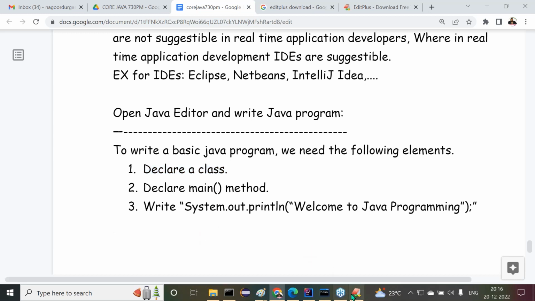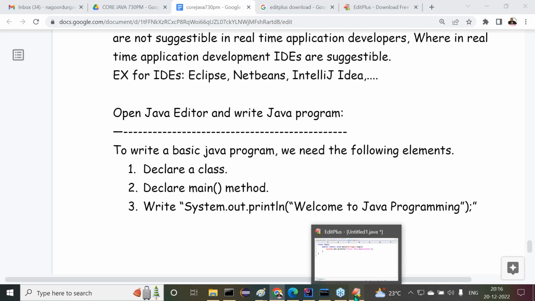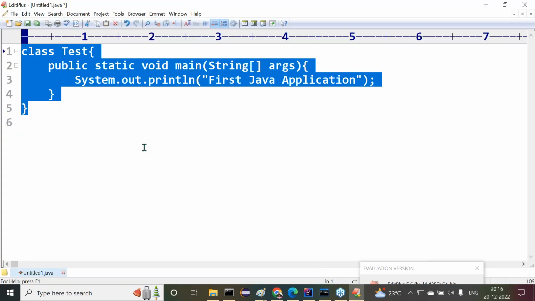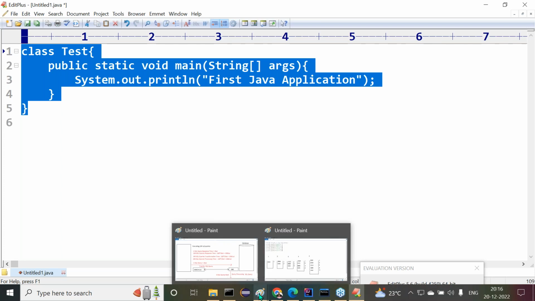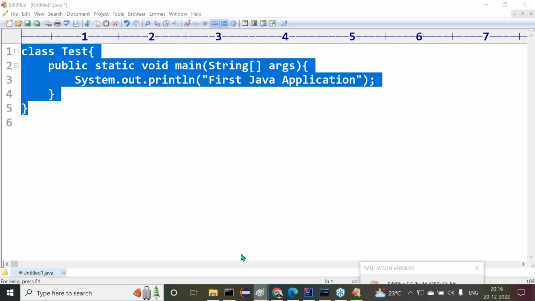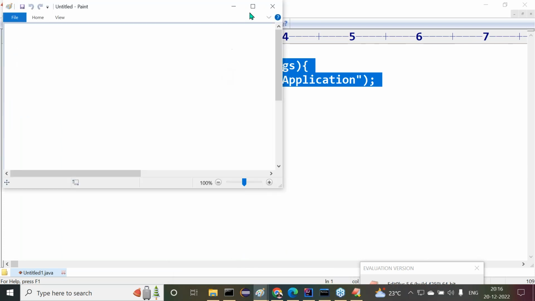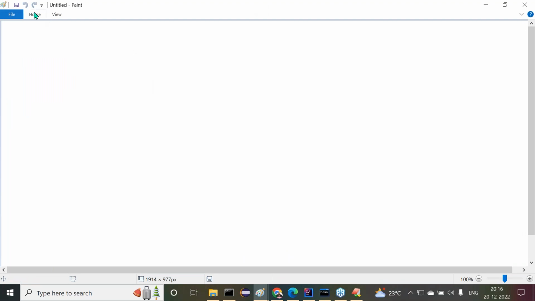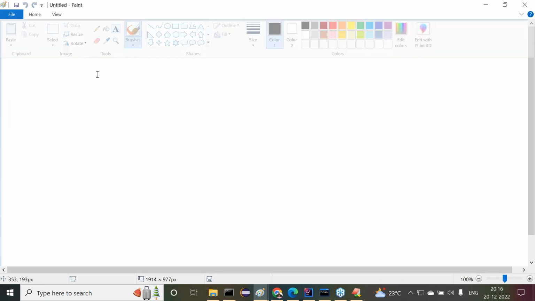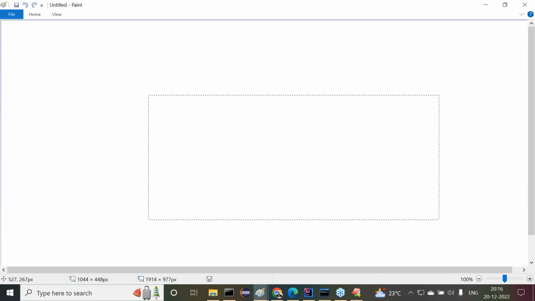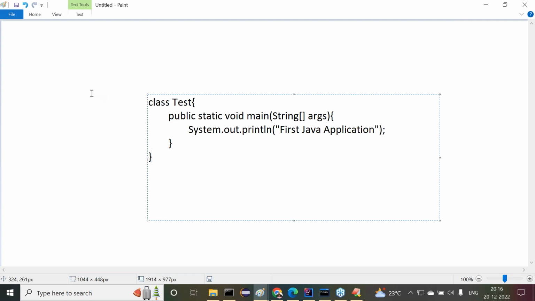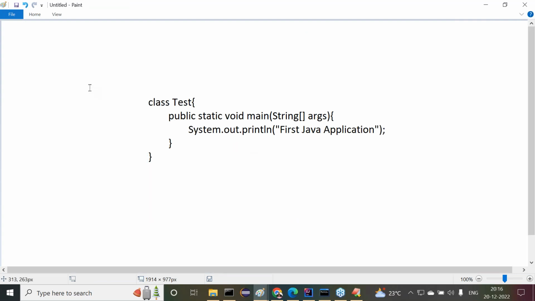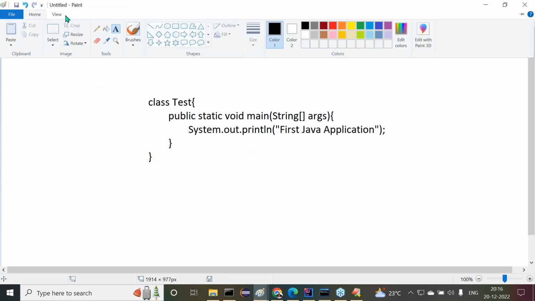Okay, fine. Now this is the very fundamental program, right? Try to observe carefully. Right, so this is my program. Now I want to give some names there. Now try to understand it.